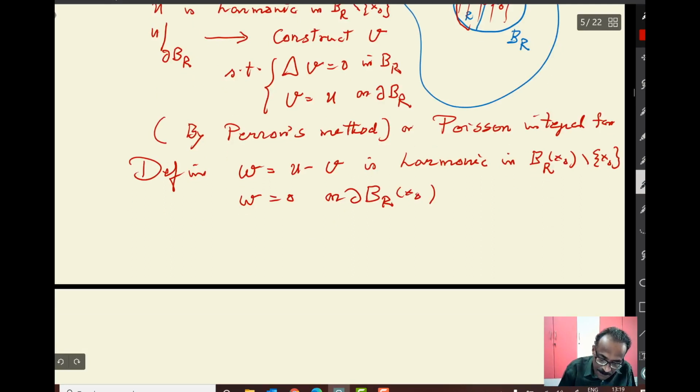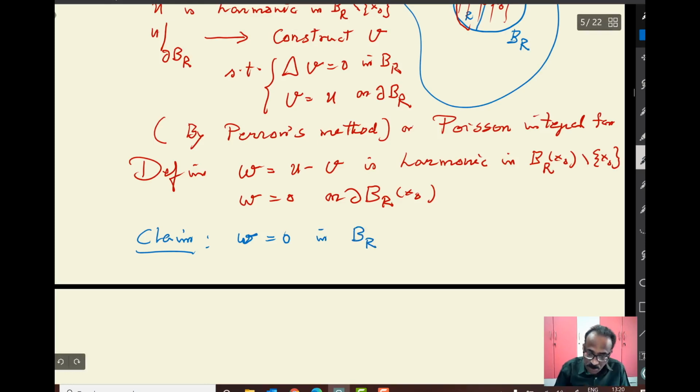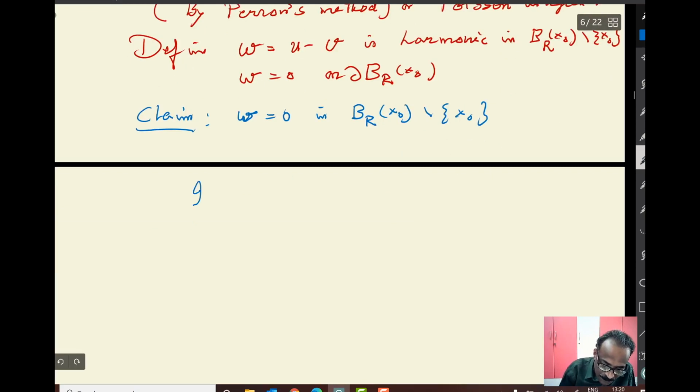My claim is that w is identically 0. So w equals 0 not only on the boundary, it is 0 everywhere except possibly at x naught, where w is not defined because there may be a singularity of u. This requires a proof, which I will do. The main proof is proving this claim. Once the claim is true, you are done.